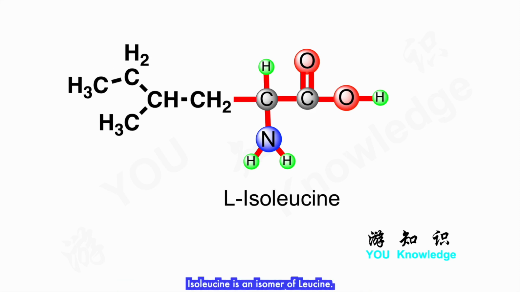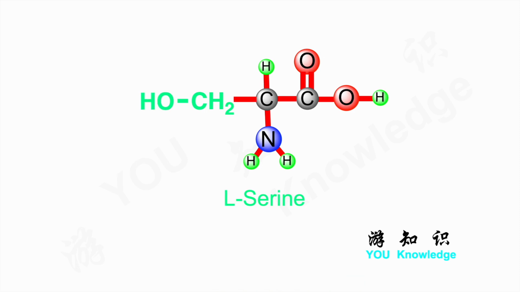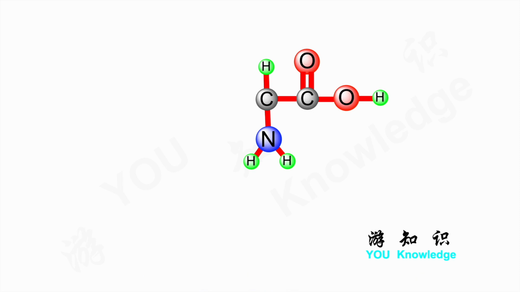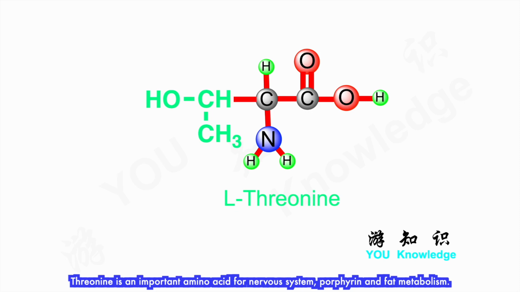Isoleucine is an isomer of leucine. Isoleucine is important in hemoglobin synthesis. Serine has a hydroxymethyl group in its side chain. Serine is involved in the biosynthesis of purines, pyrimidines, and other amino acids. Threonine also contains a hydroxyl group in its side chain. Threonine is an important amino acid for nervous system, porphyrin, and fat metabolism.